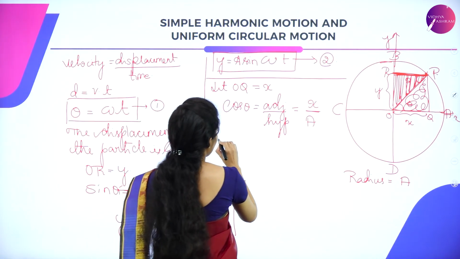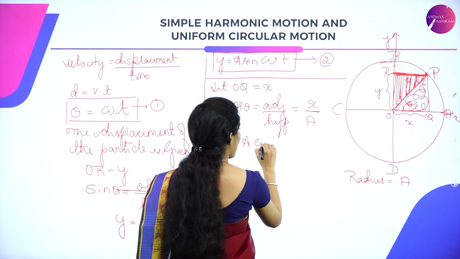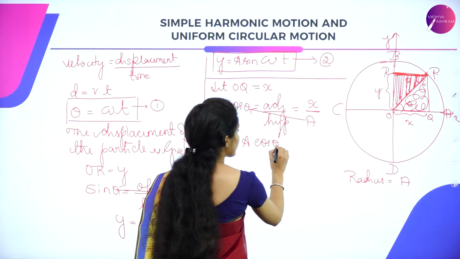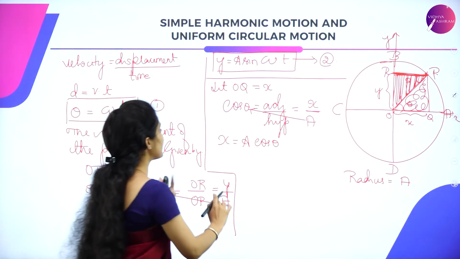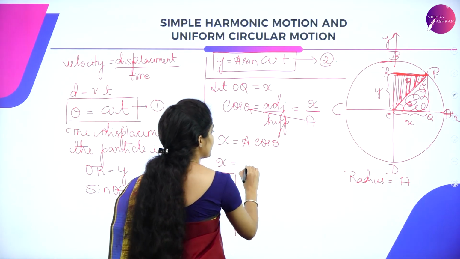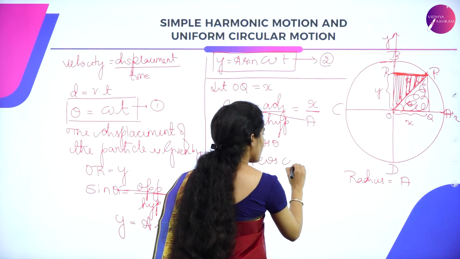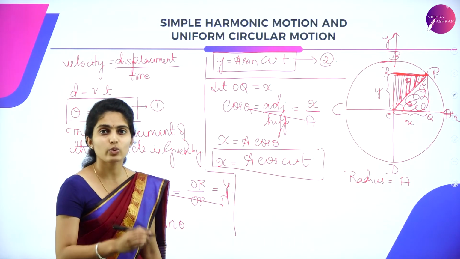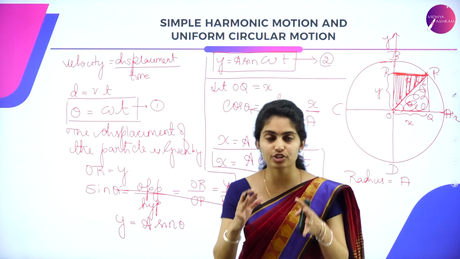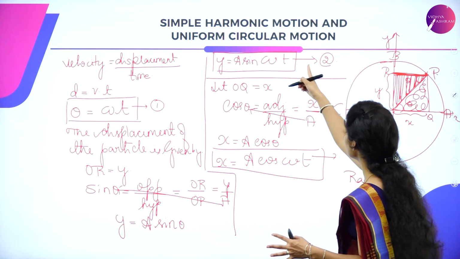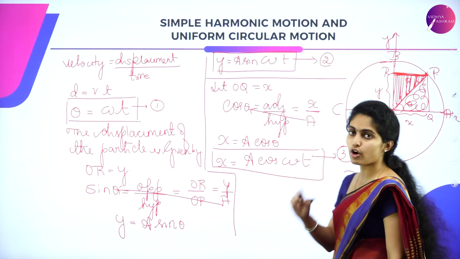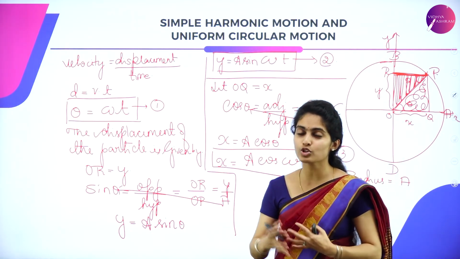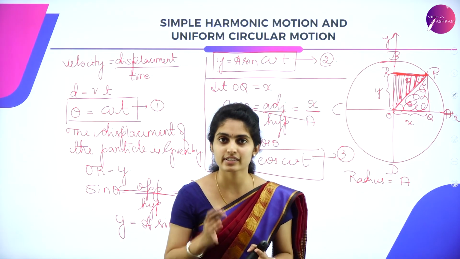So we have X is equal to A cos theta. And what is this theta? It is nothing but omega t. Once again you substitute: X is equal to A cos omega t. So this is the other equation, in terms of the cos function. So we have an equation in terms of sine function and an equation in terms of cos function for simple harmonic motion having a uniform circular motion.